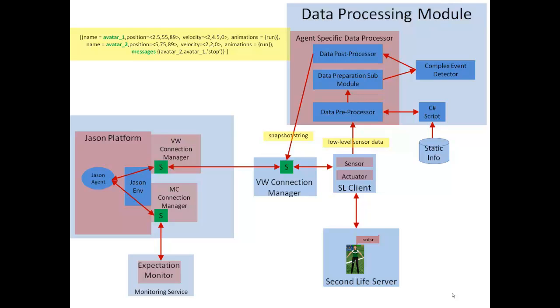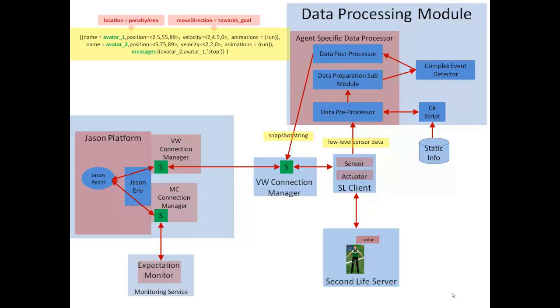For example, in a football scenario, we can identify player locations using their position information and move direction using their velocity information. Then the complex event detector uses this information to identify high-level events such as goals, scores, and successful passes. The complex event detector is implemented using the SPEC complex event processing engine. This high-level information is then received by the agent as percepts.